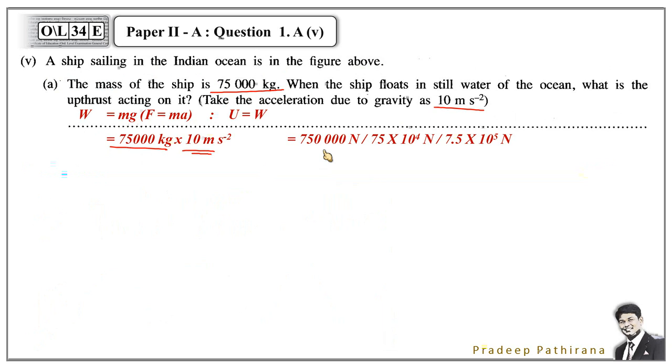An answer would be 750,000 newtons. Also, we can write it as powers here. Then 750,000 newtons is the weight. This weight is equal to the upthrust. So here's the explanation. You can give 1 mark for this if the answer is correct. Anyhow, without method, if only the answer is given, give that mark here.